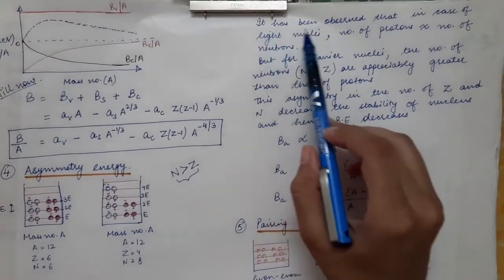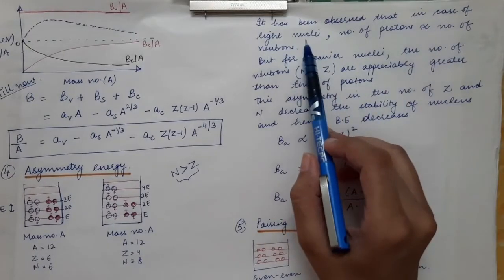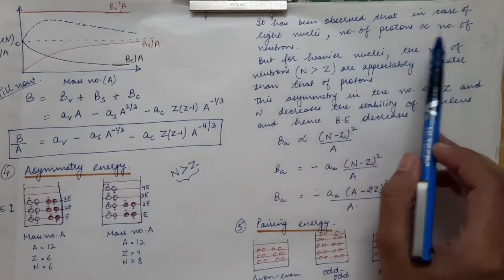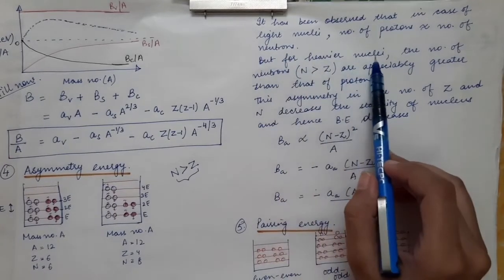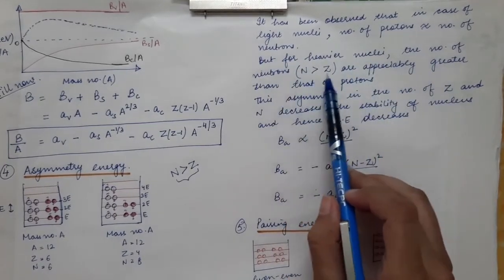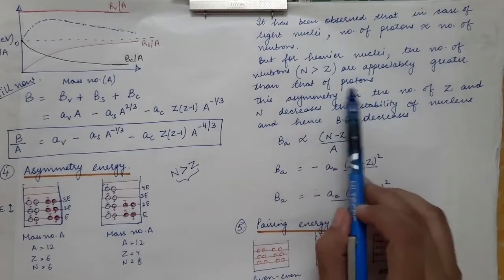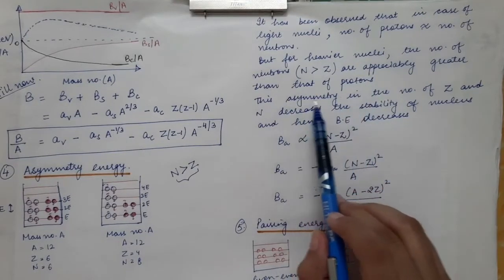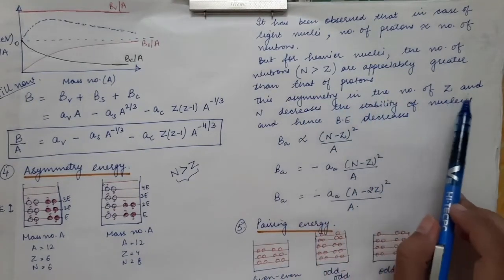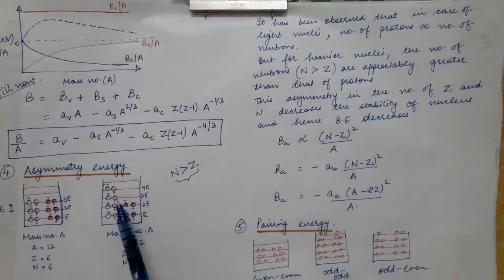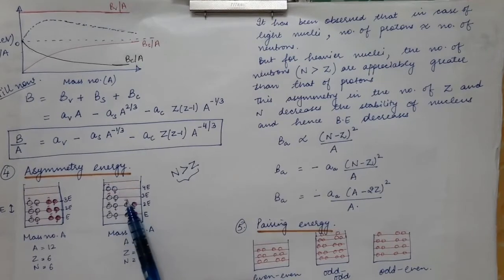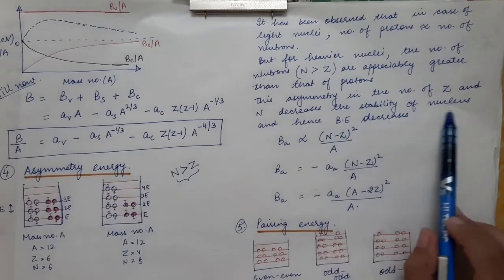Now it has been observed that in case of lighter nuclei, the number of protons is approximately equal to the number of neutrons, but in case of heavier nuclei, the number of neutrons is greater as compared to the number of protons. This asymmetry in the number of protons and neutrons decreases the stability of the nucleus.